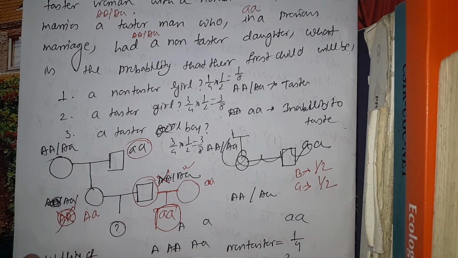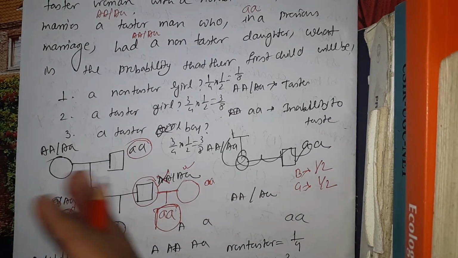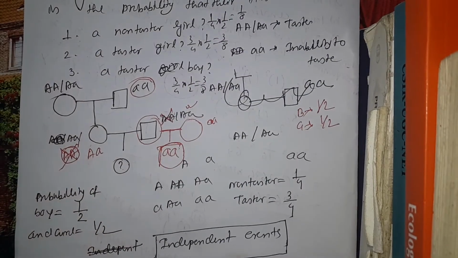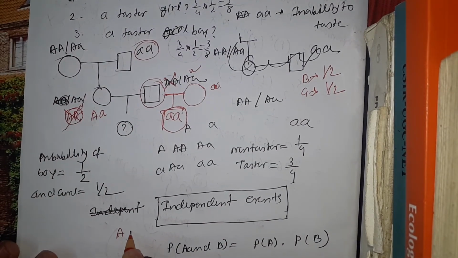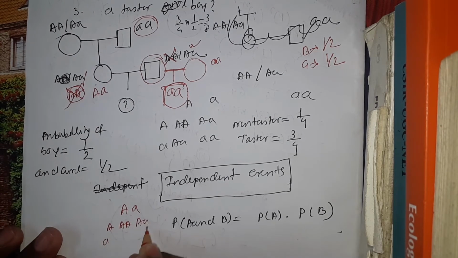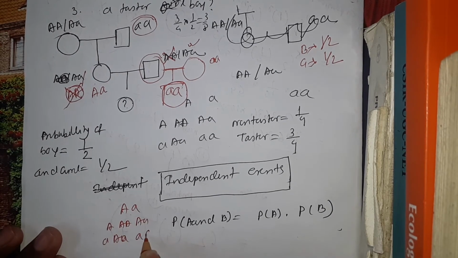Now we need to use the Punnett square to determine the probability of non-tester and tester. Let's do this: capital A small a crossed with capital A small a.